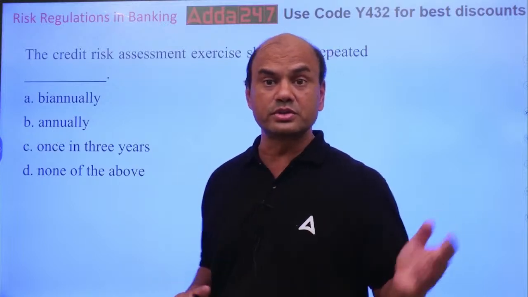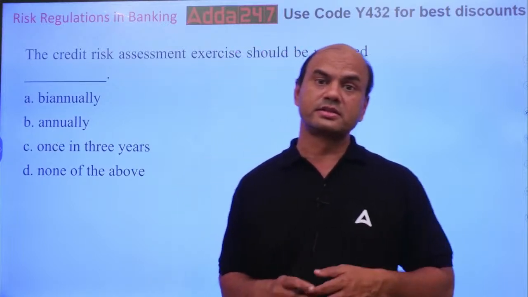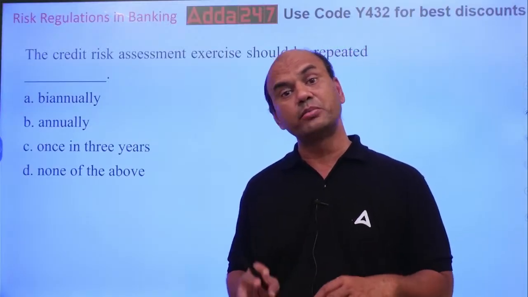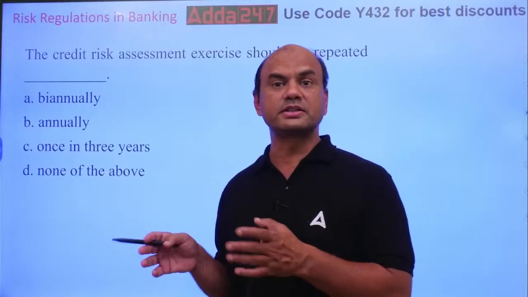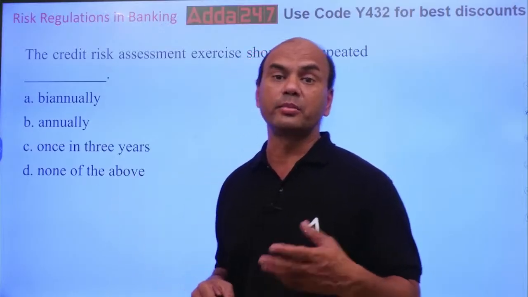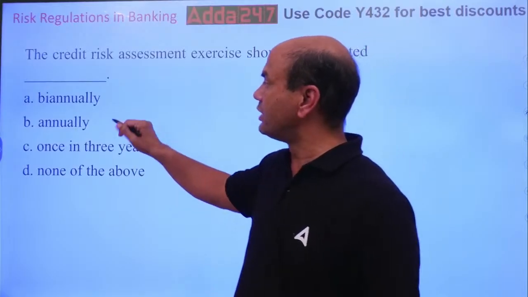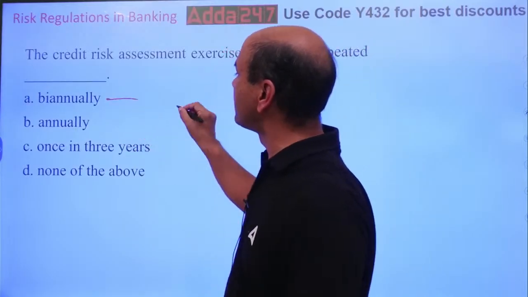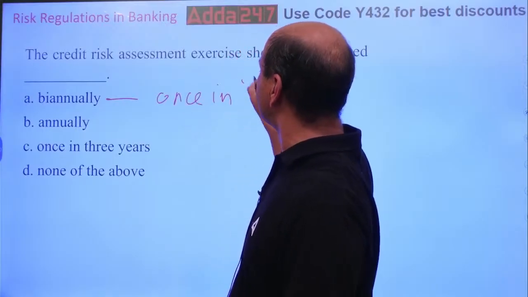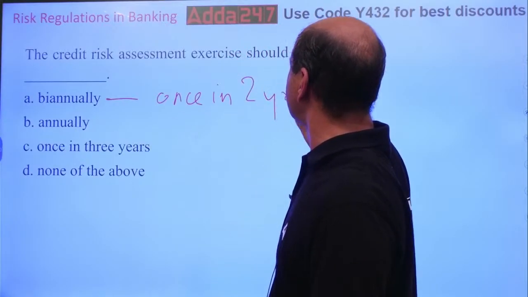Checking all the loans, their collaterals, their risks, the issuer risks in bonds, checking the issuer's risk ratings. That is checked over here. So it should be repeated how many times? Is it biannually? Biannually means what? Once in 2 years. Is it so?